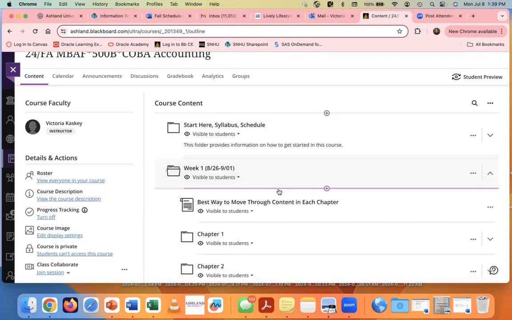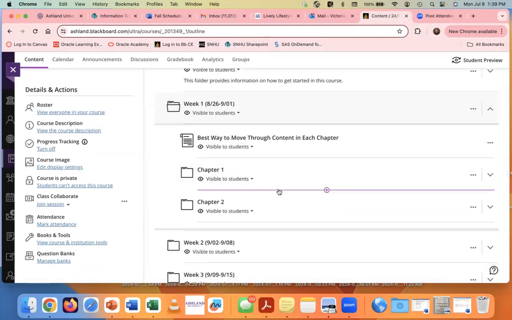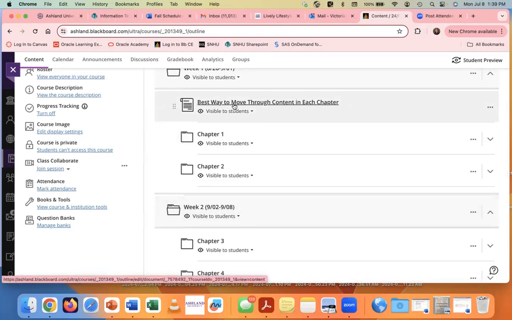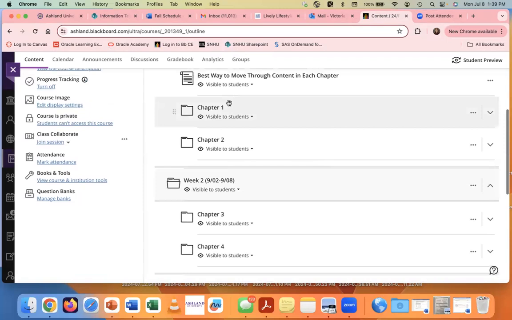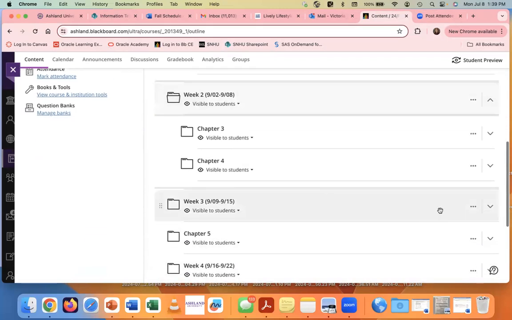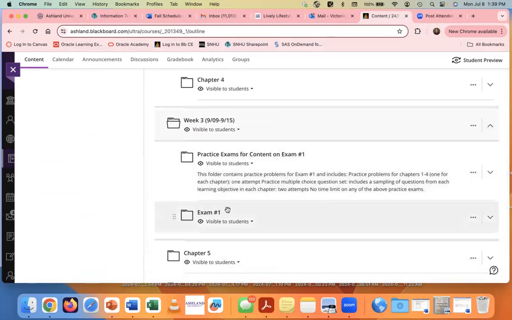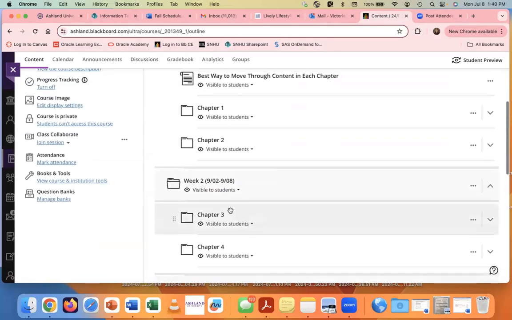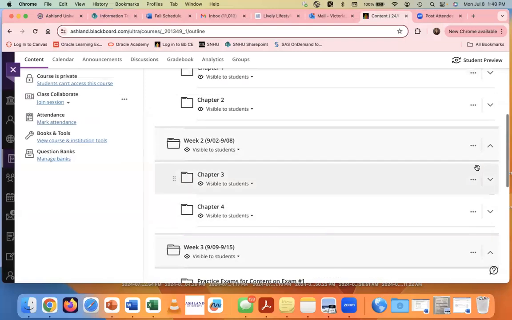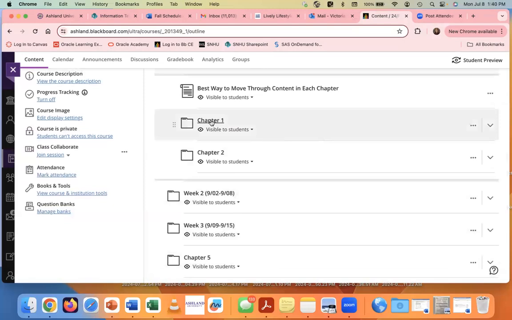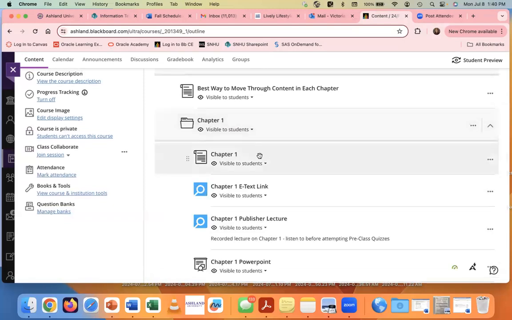Each week, you are given a pretty solid way to move through the content. You'll notice, except for week 1, here's a little reminder about the best way to move through the content in each chapter. You're given a couple of chapters, except in a week where you have an exam. Then you'll have information on the exam along with another chapter's content there. So let's go through just chapter 1, easy enough.